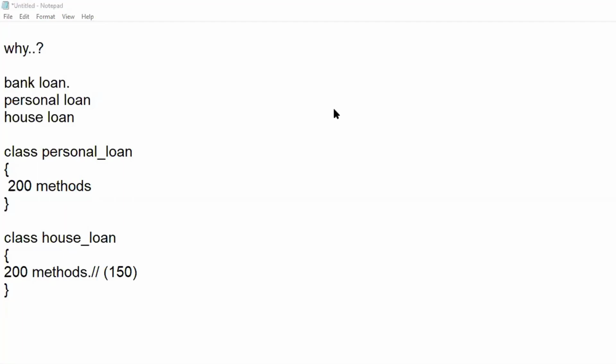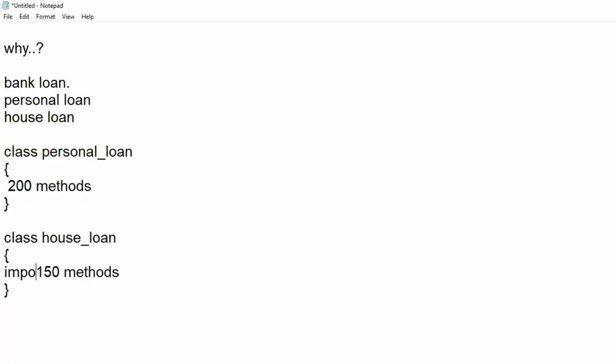Understood the scenario, right? So what I'm saying is, out of these 400 methods, 150 methods are common. So now what I can do is, with respect to house loan, I can import those 150 methods.